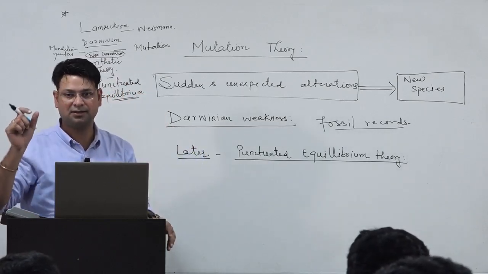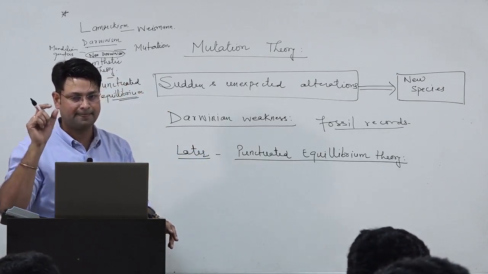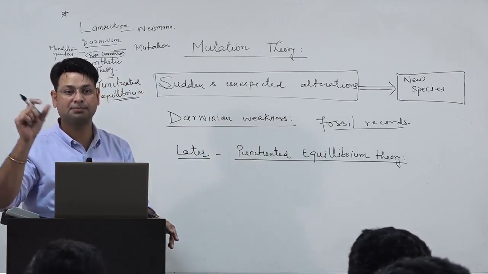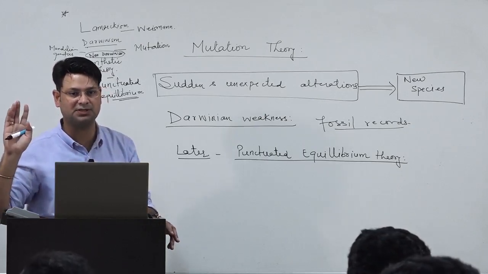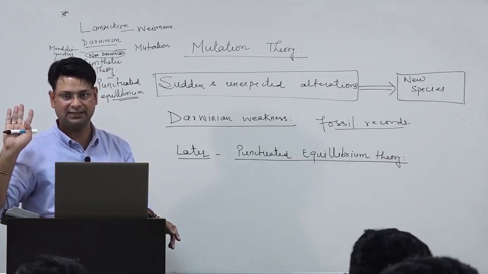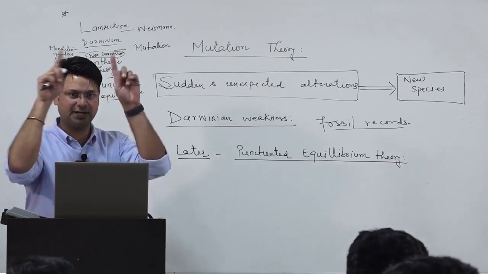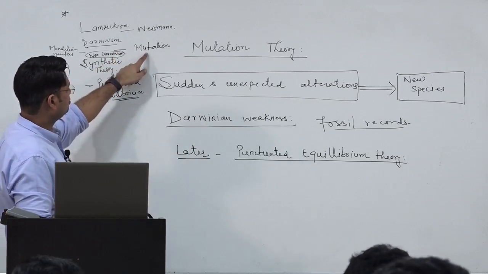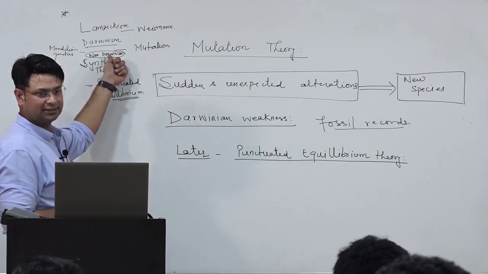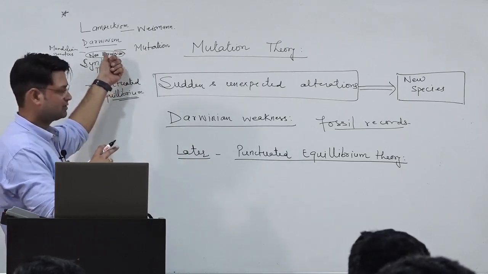That favorable variation helps in adaptation, and adaptation is the pre-stage of evolution of new species, right? Am I clear? Is that diagram clear in your mind? Okay, so here the mutation hypothesis was criticized by Darwinians, neo-Darwinists, right?